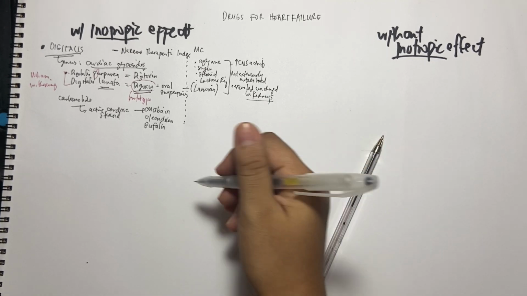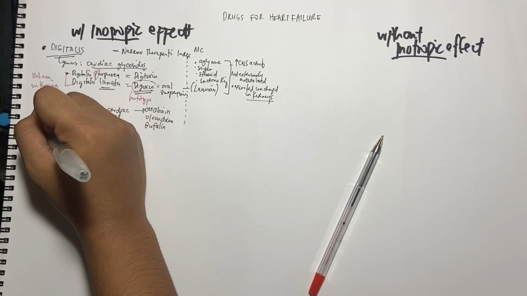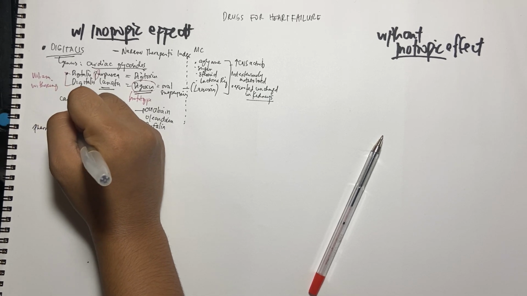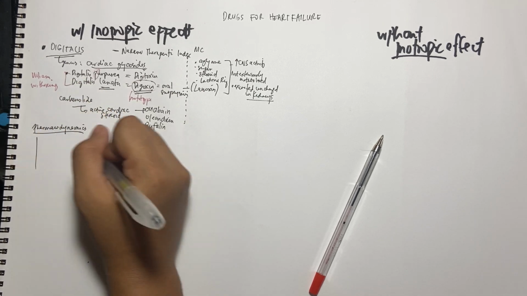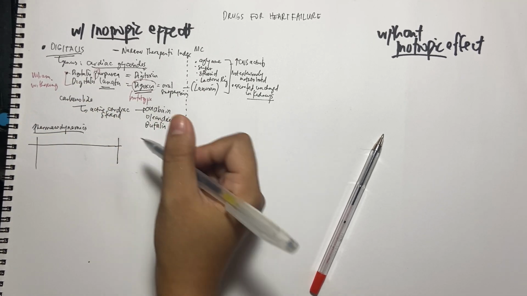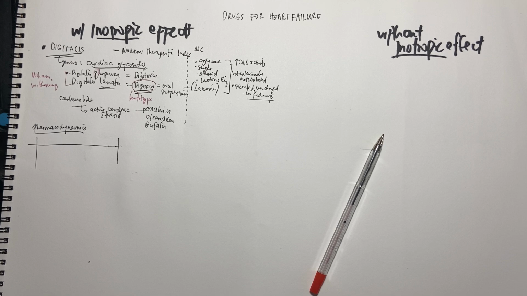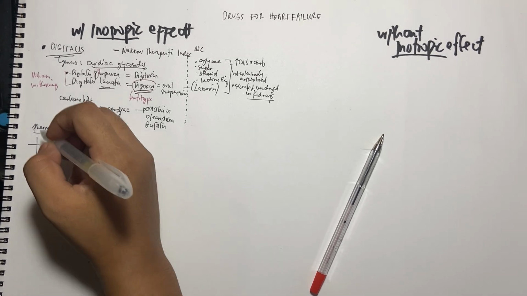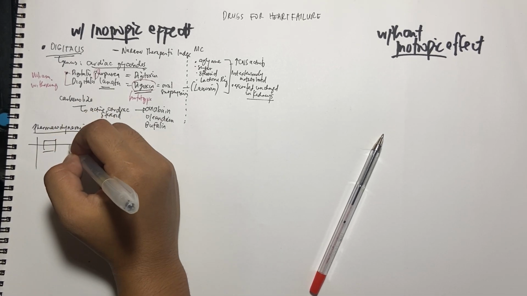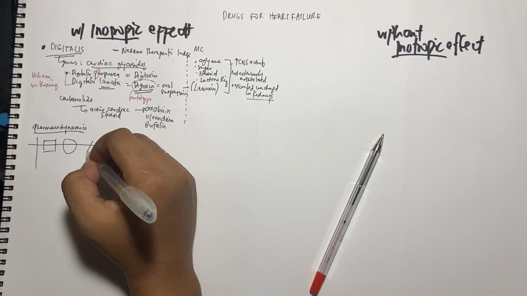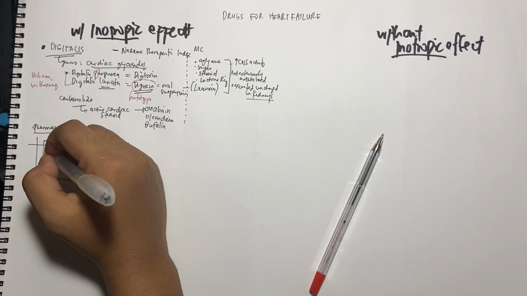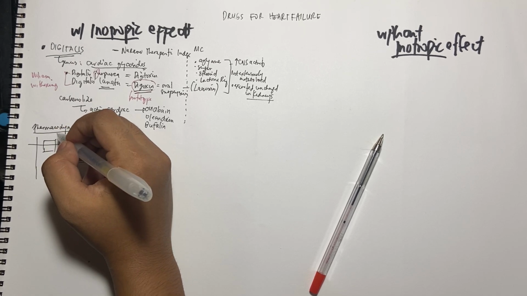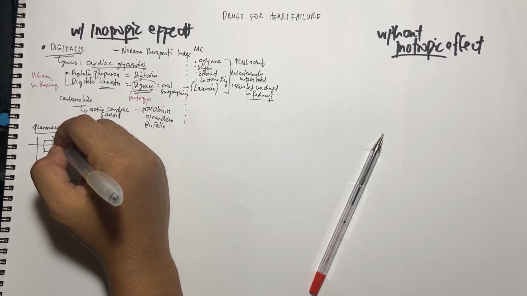Okay. So let's go to the next topic, the pharmacodynamics. What is its use related to heart failure? Here, if you remember, we talked about the transport of how calcium gets inside the cardiac cells. So there are three transporters. This one is the exchange between sodium and potassium.